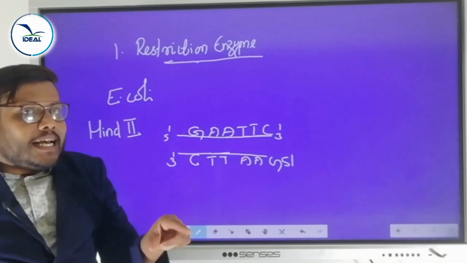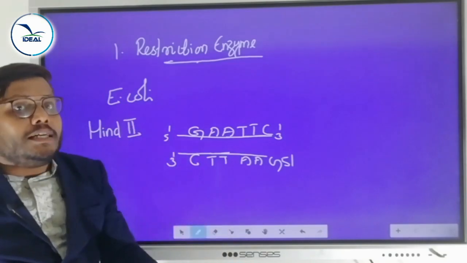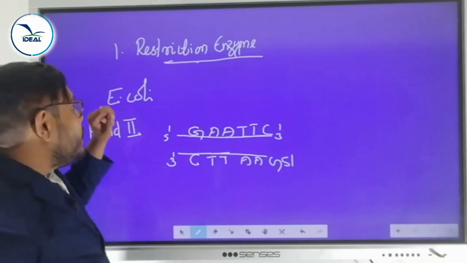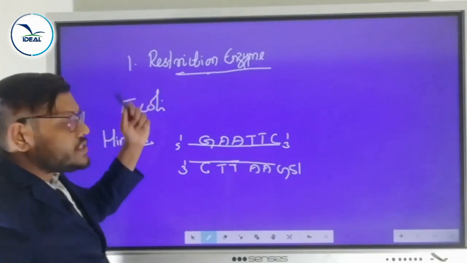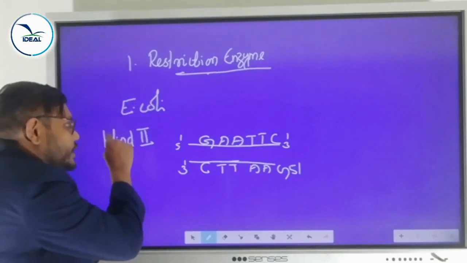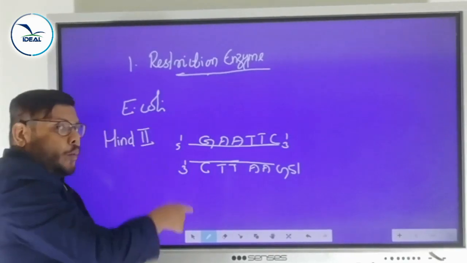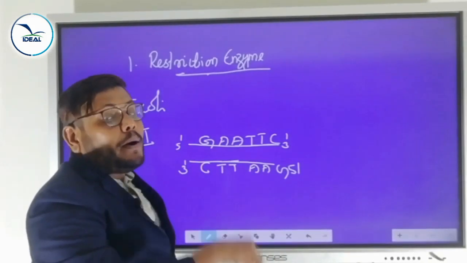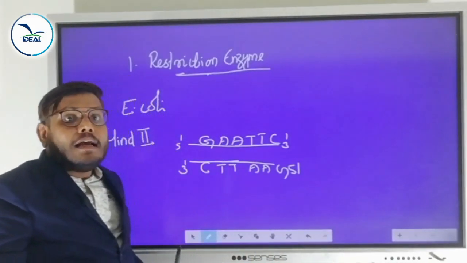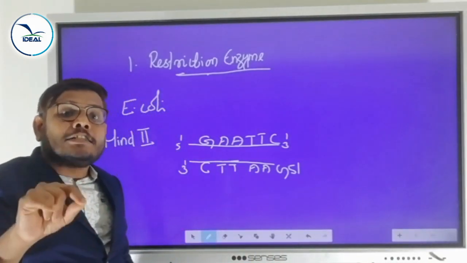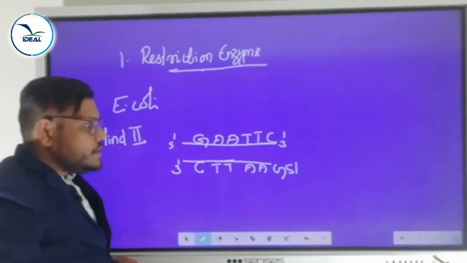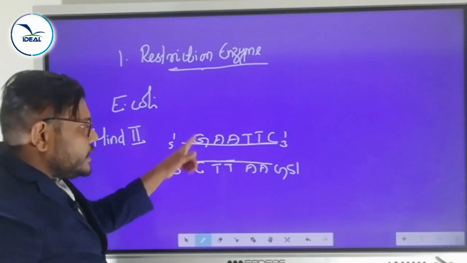That specific site or point is called a recognition site. So HindII is the first restriction enzyme. It always cuts the DNA molecule at a specific point by recognizing a sequence of 6 base pairs. Example, this is one of the DNA strands. Look here, the base pairs.